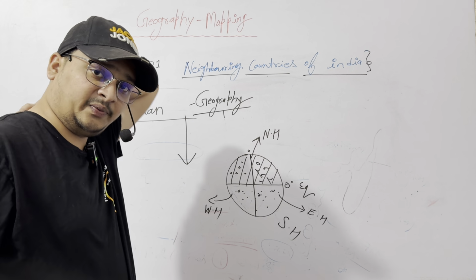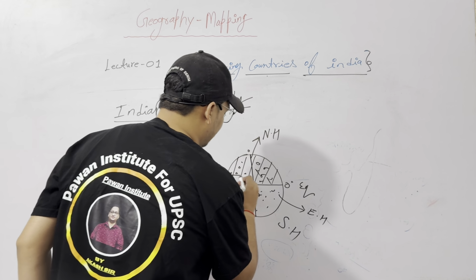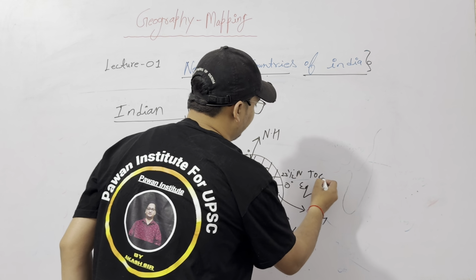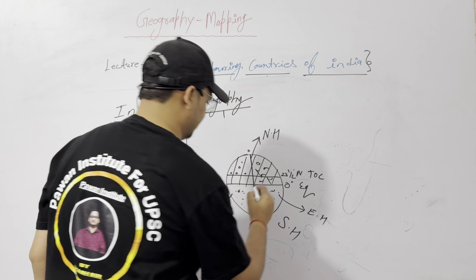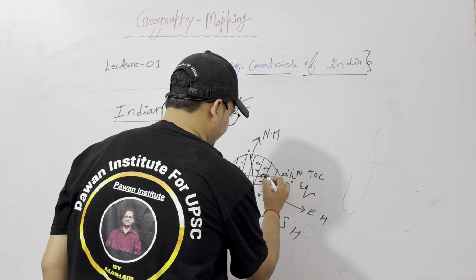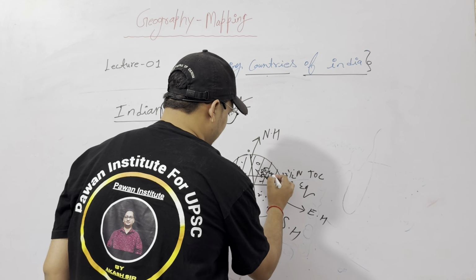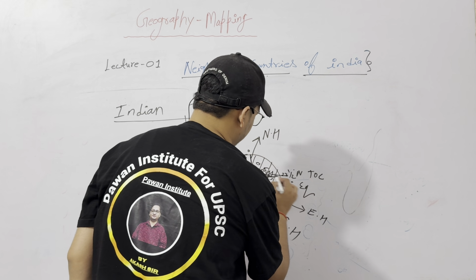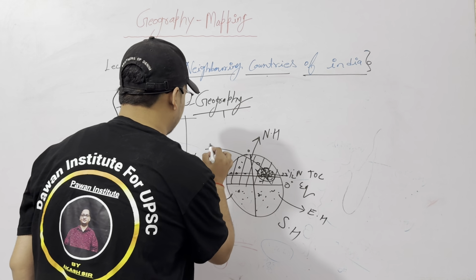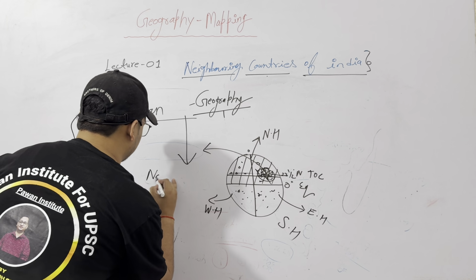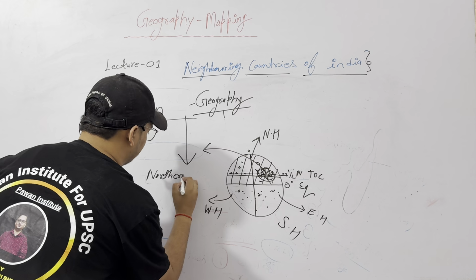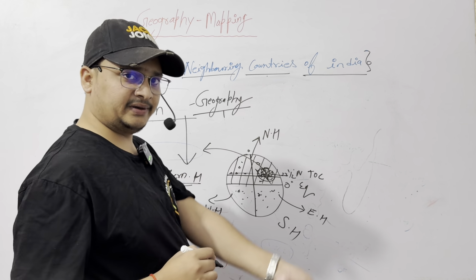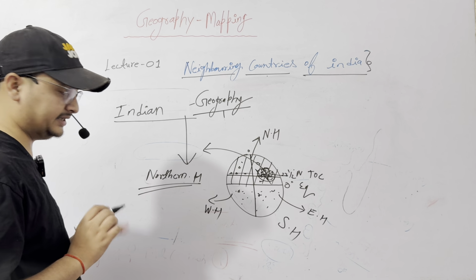So what is the location of India? You know 23.5 degree north, the Tropic of Cancer, passes through India from 8 states. India lies here, this is roughly the location of India. So which hemisphere? Northern hemisphere. Totally India lies in the northern hemisphere. I think this is clear to everyone.